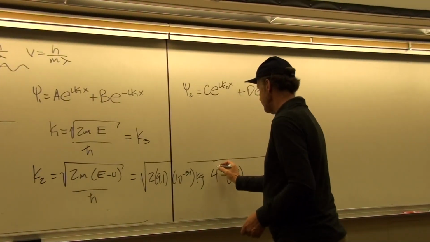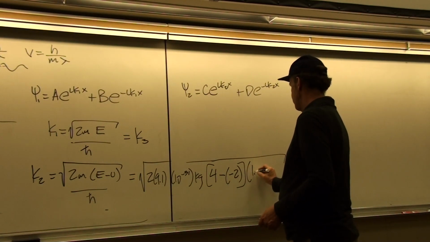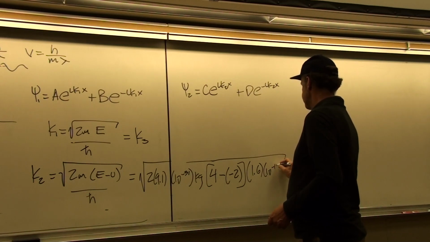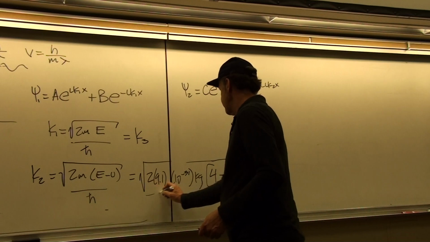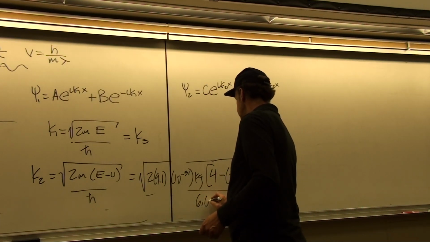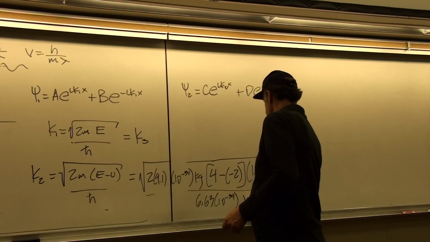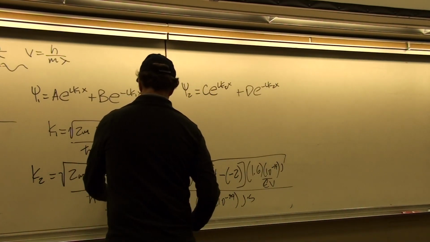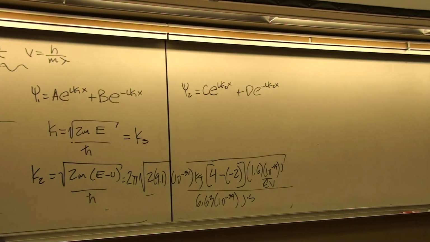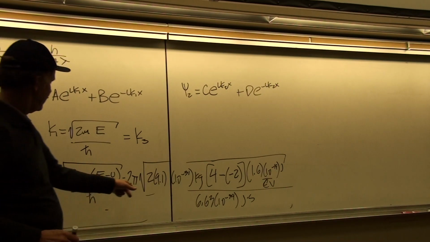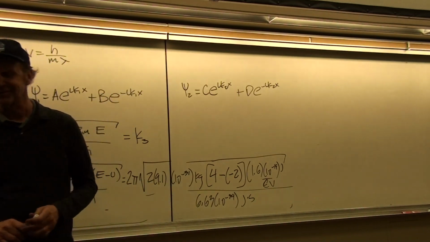So it's going to be 4 plus 2, or 4 minus a negative 2, times 1.6 times 10 to the minus 19 joules per eV. And then that's divided by h bar, which is 6.63 times 10 to the minus 34 joule seconds, divided by 2 pi, which brings the 2 pi up to the top again. So this is just like what we did before. The only difference now is that this k2 is going to be not 4 minus 2, but 4 plus 2, or 6.